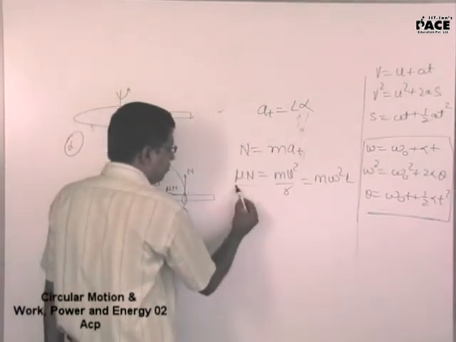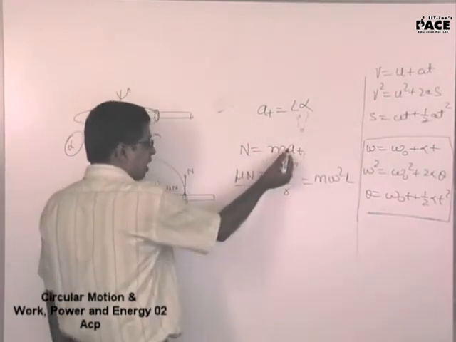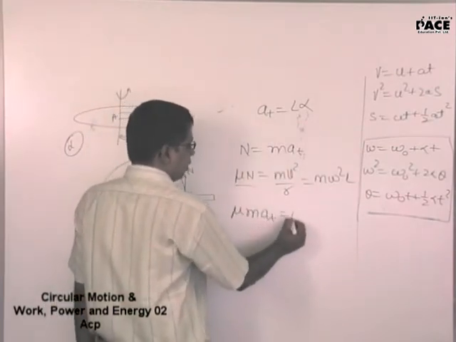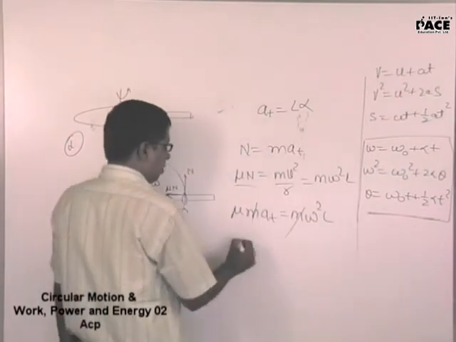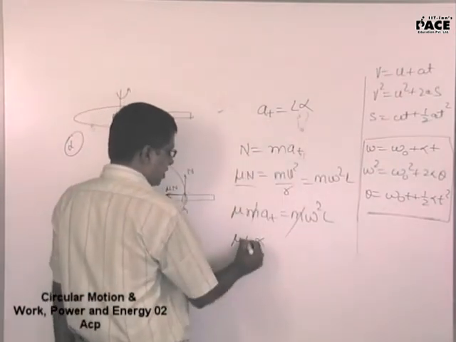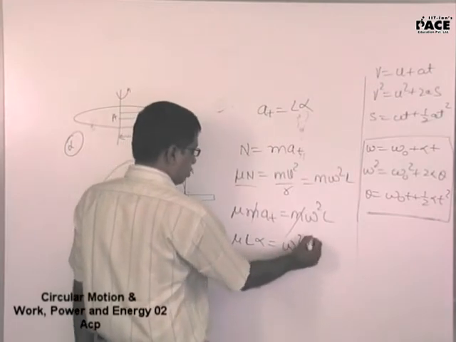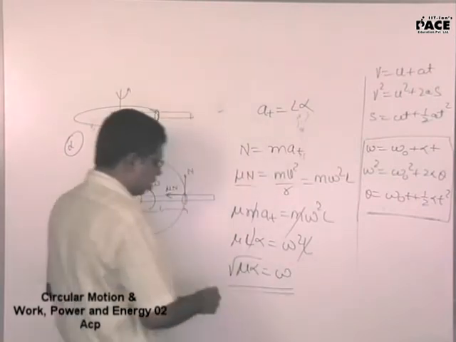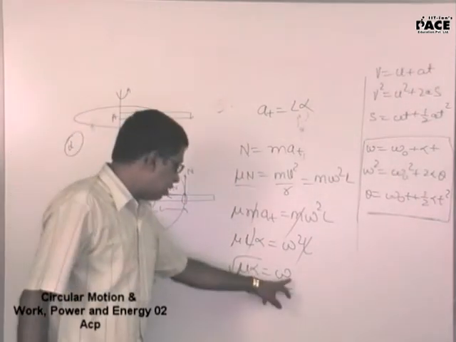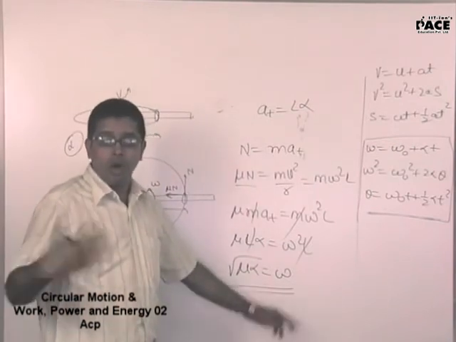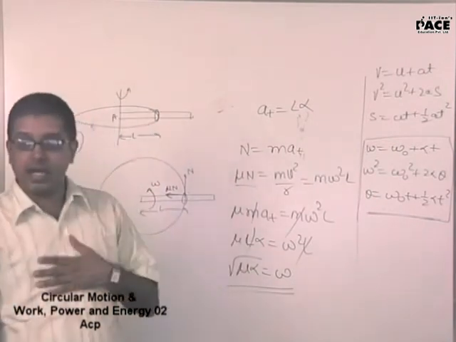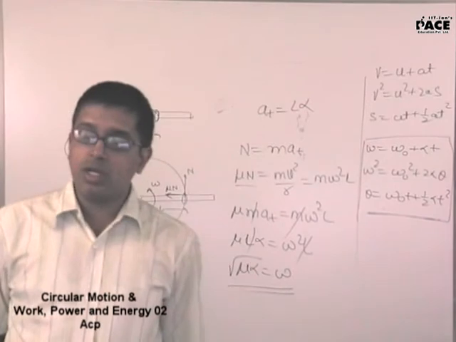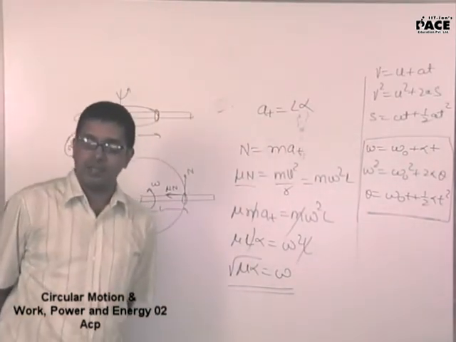Now that I know that whole of friction provides the required centripetal force, N value provides the required tangential force, mu into m into at will be equal to m omega square L. Mu into what is tangential acceleration? L alpha is omega square L. Root over of mu alpha is omega. Yes or no? Now when this angular velocity is reached, beyond this, the body cannot go in circular track because the maximum value of friction is already available. And once I have used up whole of friction, I have no other option, the body will slide.